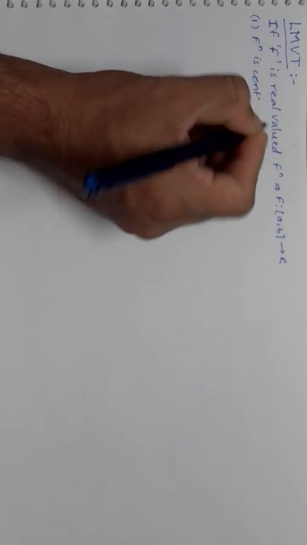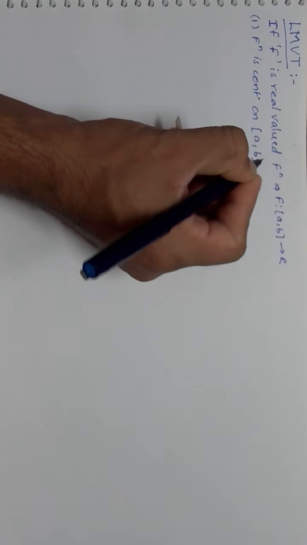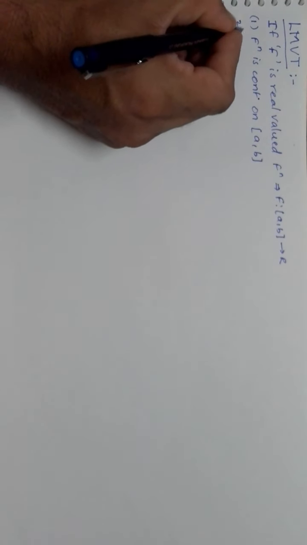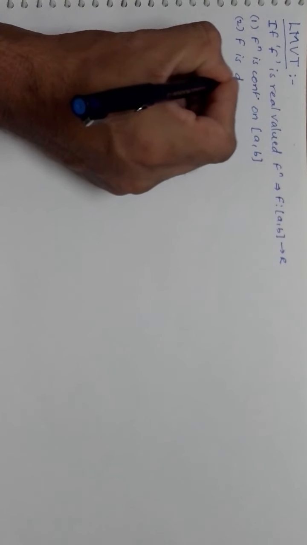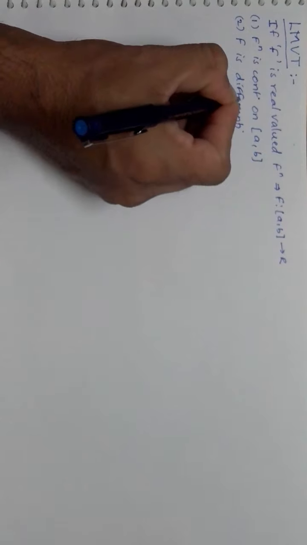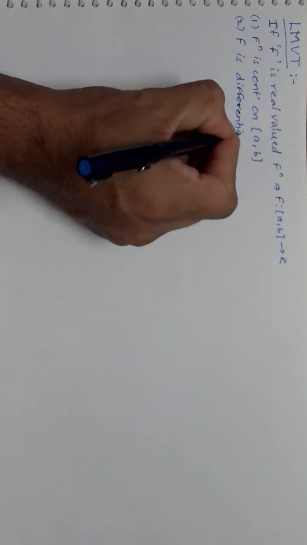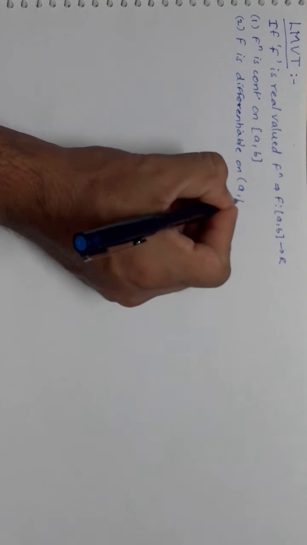Now the second condition says that the function is differentiable on the open interval of a and b.